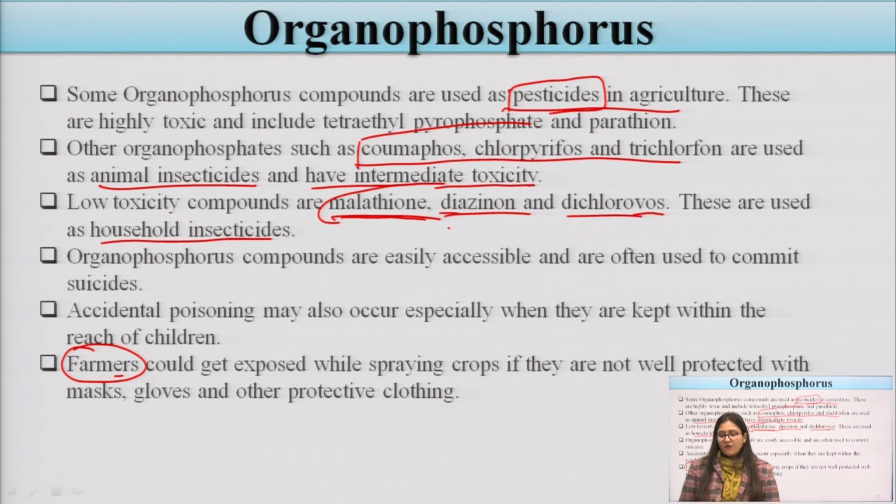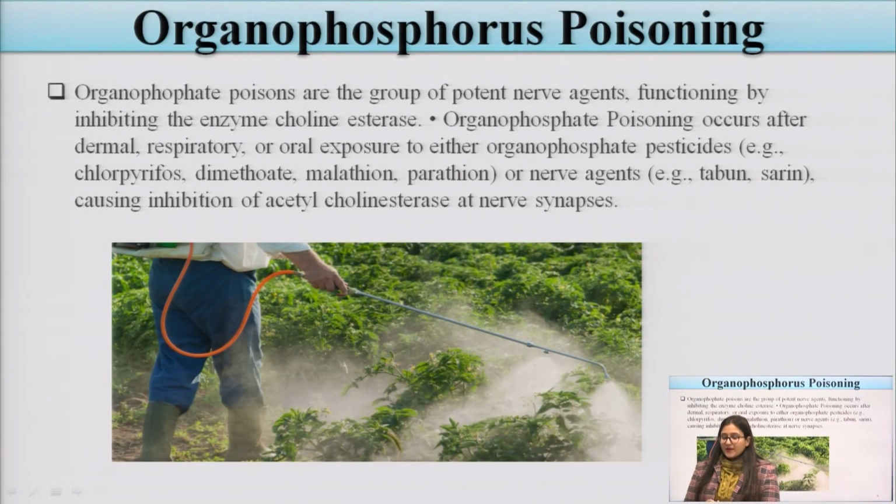Farmers can be exposed while spraying the crops if they are not well protected, if they are not wearing glasses, covering their mouth, or wearing a mask, gloves or other protective clothing. They will get exposed to these organophosphorus compounds, which will produce toxicity in the individual.